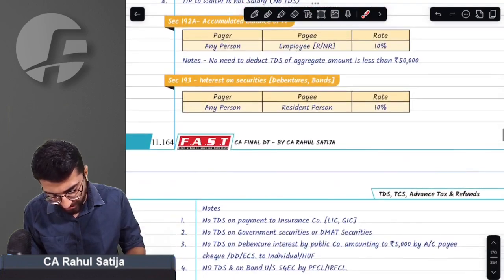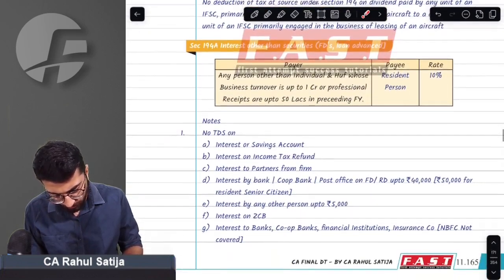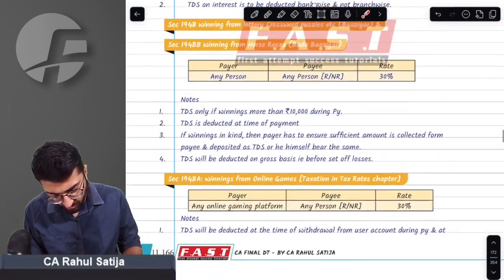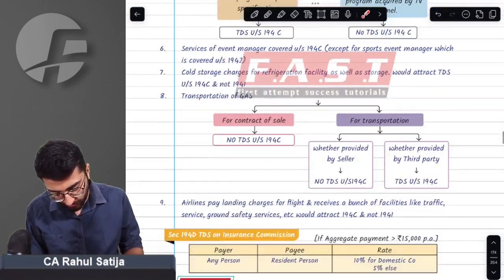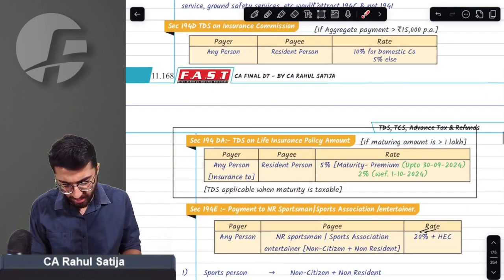Salary, no amendment. 192A, 193, 194, 194A, no amendment as such. 194B, no amendment. 194BA, no amendment. 194C, no amendment. 194D, no amendment as such.